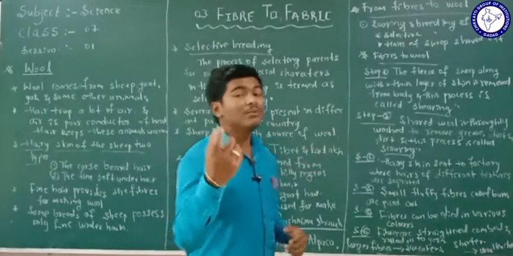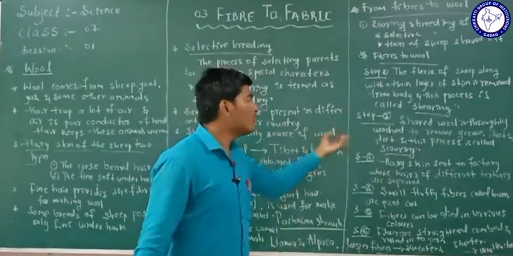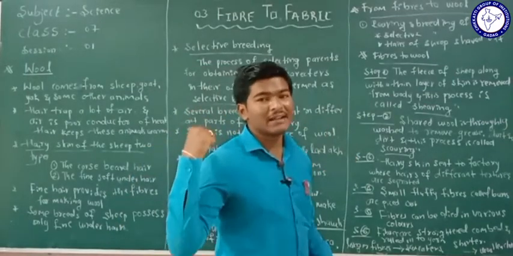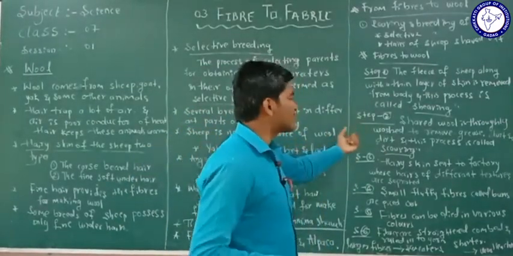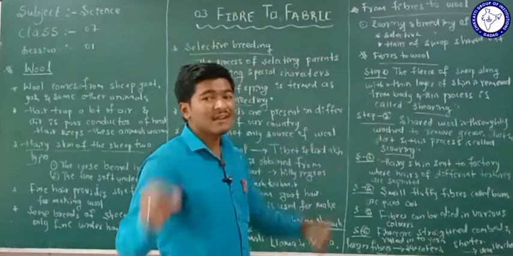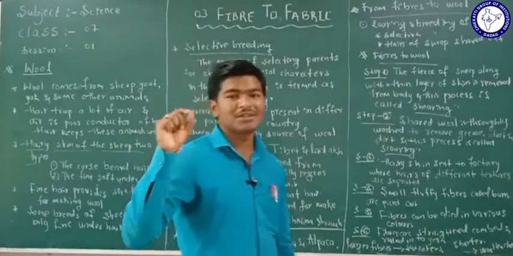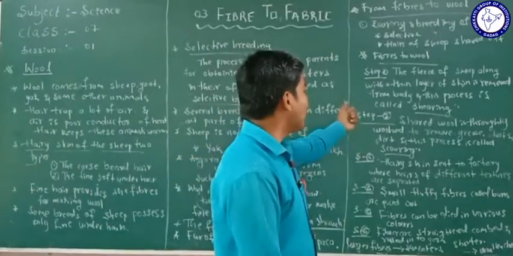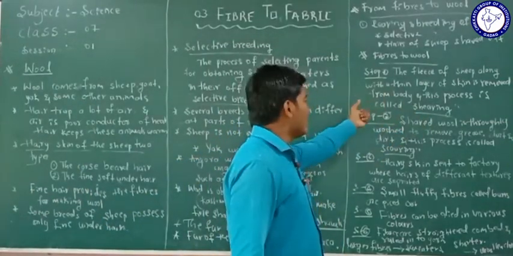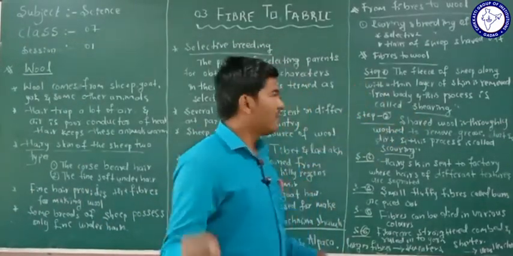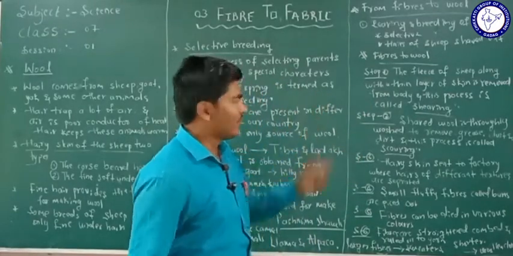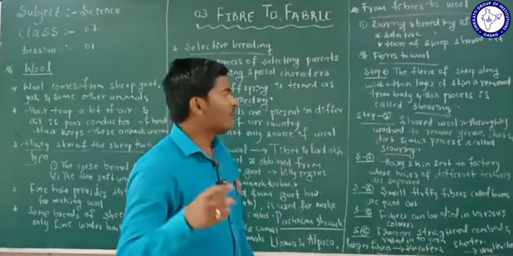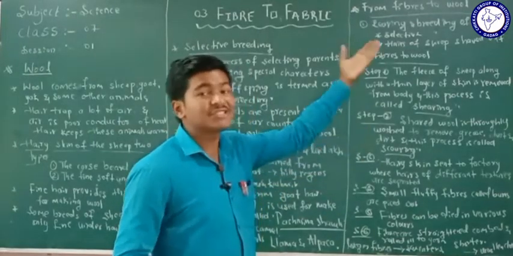To remove the grease, the dirt, or the dust present in the hairs of the sheep, this is the second step, and this process is called scouring. So in your examination, a 1 mark question may be asked: what is meant by scouring, what is meant by shearing? Shearing means the fleece of the sheep along with a thin layer of the skin is removed from the body. This process is called shearing.